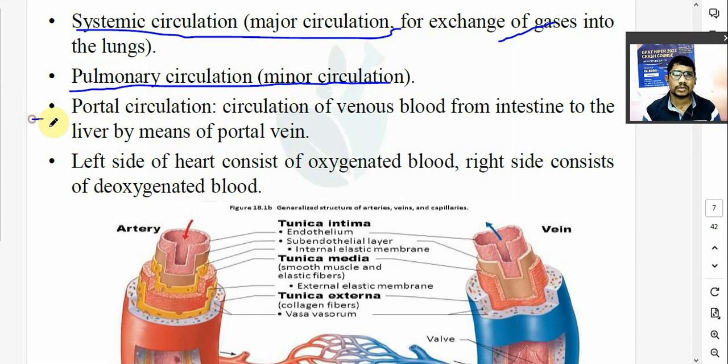तीसरा होता है आपका पोर्टल circulation. Circulation of venous blood from intestine to the liver via portal vein is known as a portal circulation. और भी आता है उसमें जैसे fetal circulation, of blood from mother to the fetus, known as fetal circulation. You know that left side of your heart consists of oxygenated blood, right side consists of deoxygenated blood. लेफ्ट साइड में ऑक्सीजनेटेड ब्लड होता है, प्योर ब्लड होता है लेफ्ट साइड, ओके.